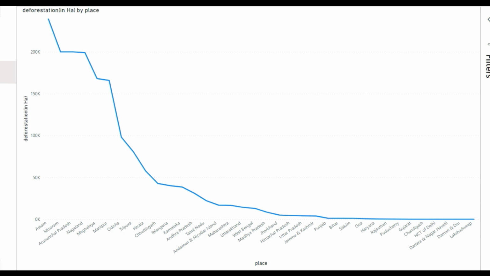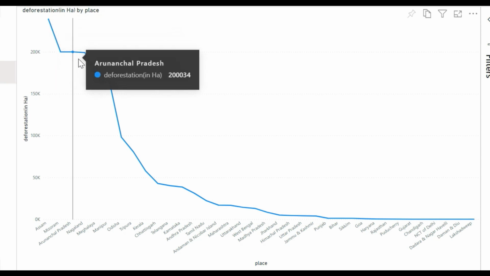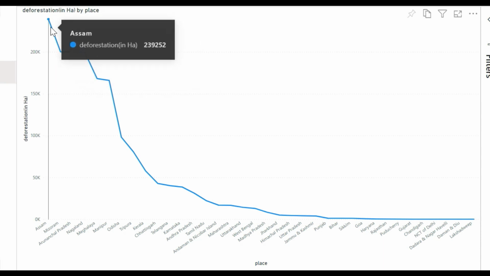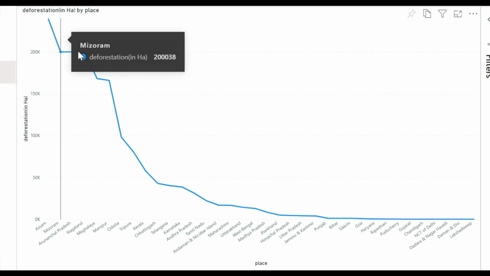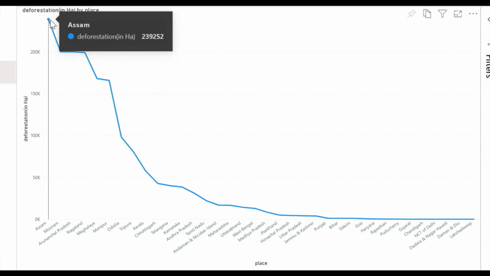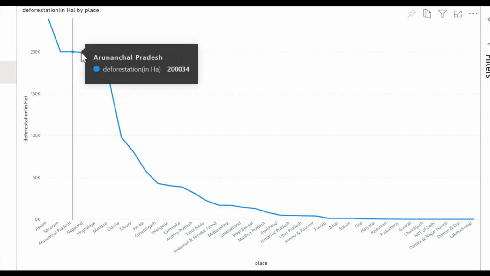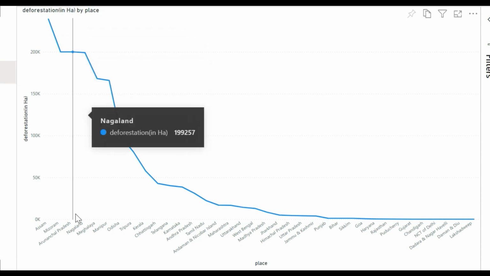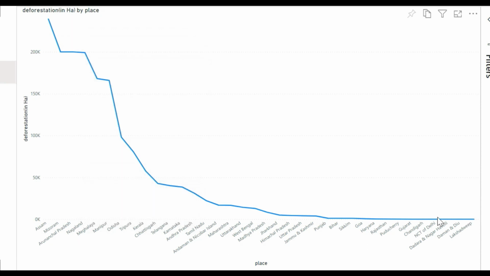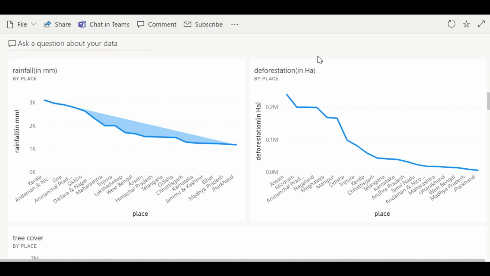Coming to the explanation, in this graph we get to know that deforestation has been increasing in areas known for their greenery and natural environment. This graph also explains that deforestation in Assam and Mizoram, mainly in the northeast region, is high, which is very bad for the near future, and in Jharkhand it's low, which is pretty good. The graph overall shows decreasing deforestation according to the states and regions.